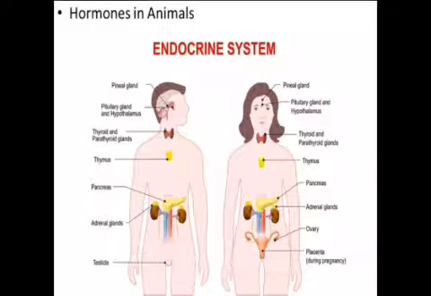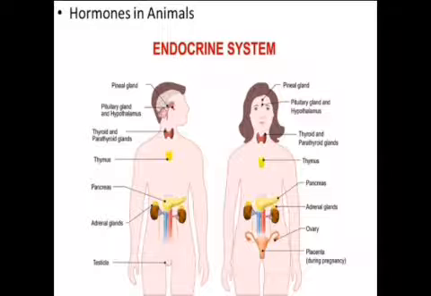Anterior pituitary lobe secretes TSH, thyroid stimulating hormone, ACTH, adrenocorticotropic hormone, FSH, follicle stimulating hormone, LH, luteinizing hormone, prolactin hormone, and growth hormone.